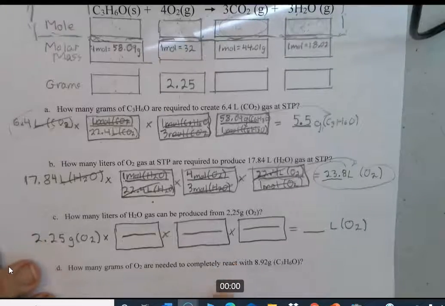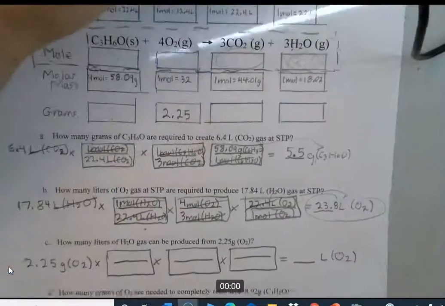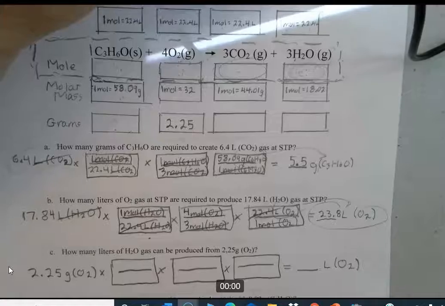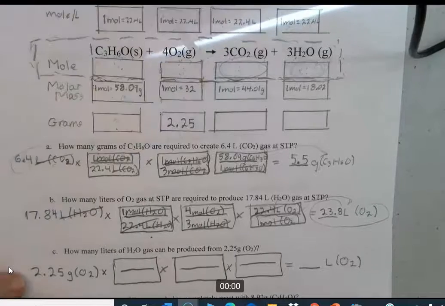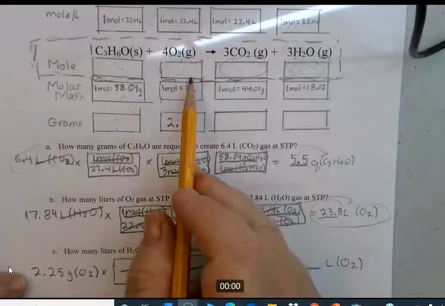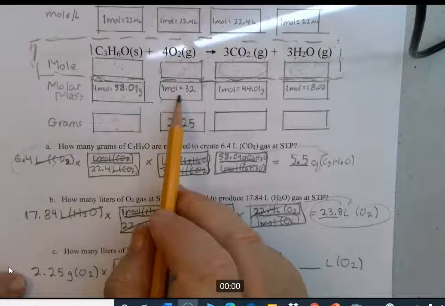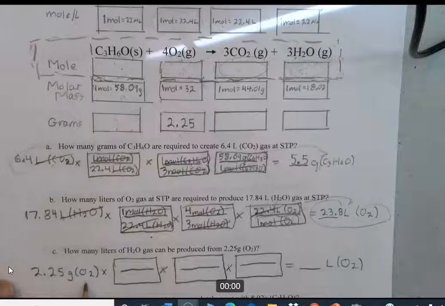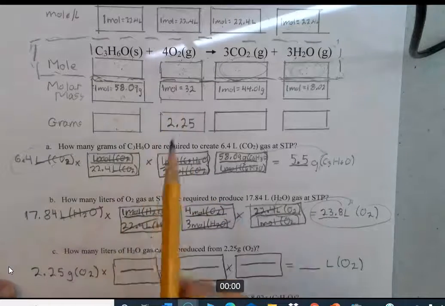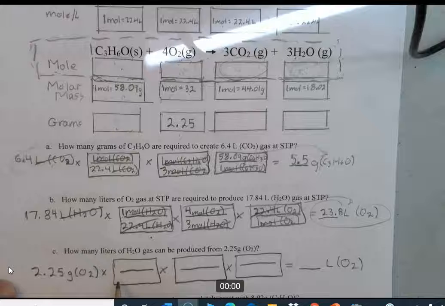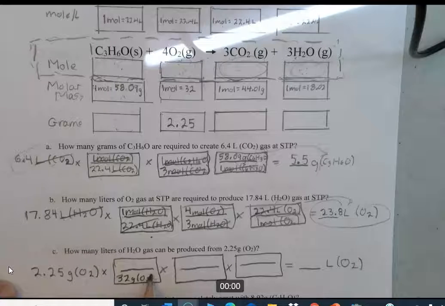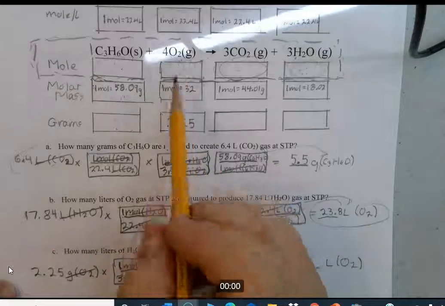We got 3 conversions. So let's go ahead and get started. I'll try to keep both on the screen at the same time the best I can. Okay, so we're going from 2.25 into moles using the molar mass. We need grams of O2 to cancel out. It's 1 mole equals 32 grams, so we're going to put grams on the bottom, and that's per mole. Grams cancels grams, and now we're sitting in the moles of O2 box right there.